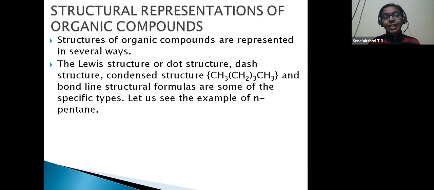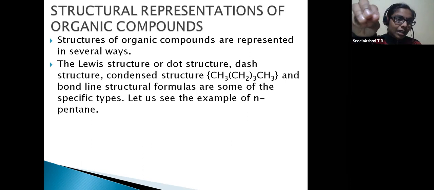In some cases, we don't need the placement of the atoms at all. Where that particular carbon atom is, is out of question. We don't have to know that. Maybe the reaction is happening in one of the branches, so the branch alone we can show with the atom names, and the other we can represent simply by one dash or one line. That would be easy for us. For example,